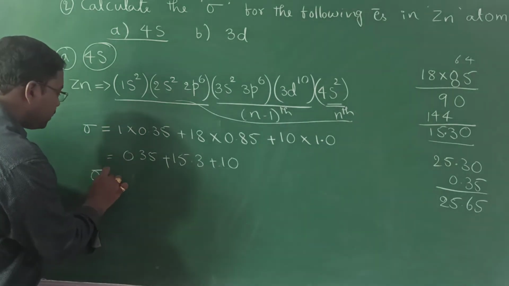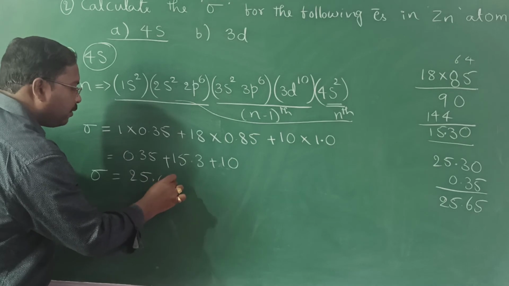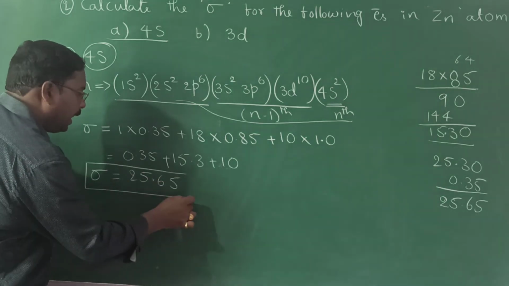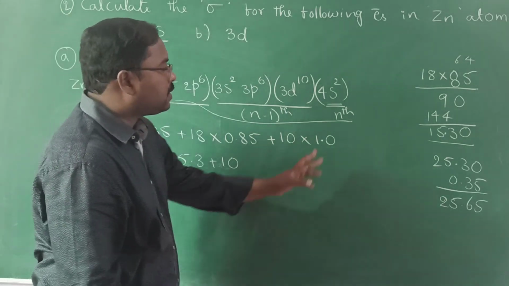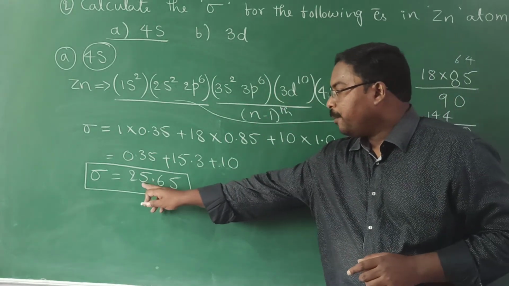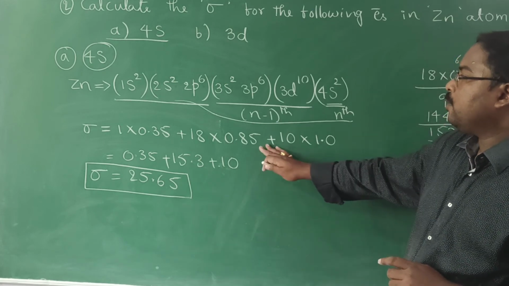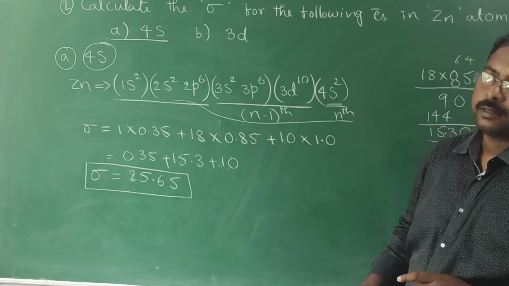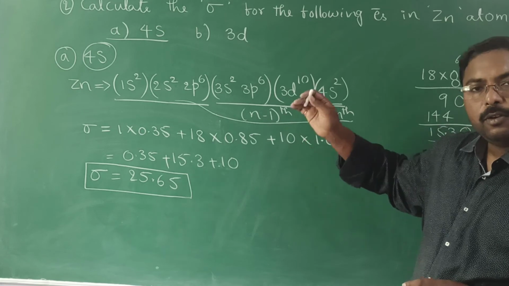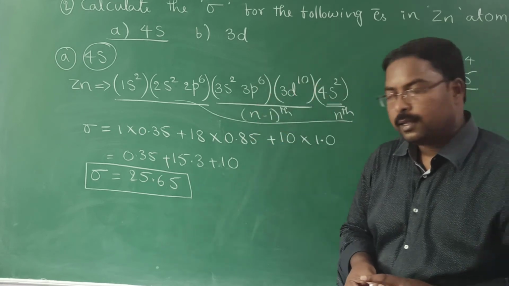So the sigma screening constant for the electron present in 4s orbital of zinc atom is 25.65. The same rules as the previous question. Better you try to solve by your own, then you cross check with the solution.